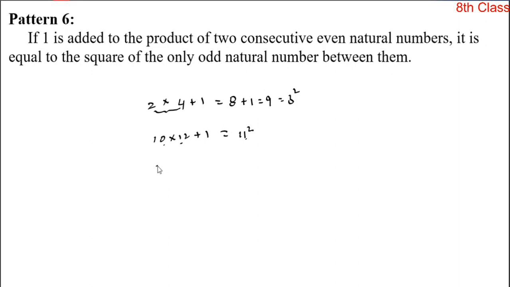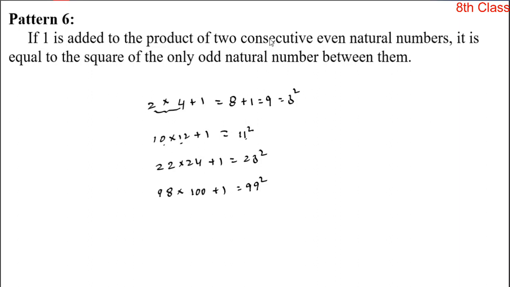So like this, 22 into 24 plus 1 is equal to 23 square. Like that, 98 into 100 plus 1 is equal to 99 square, no doubt.